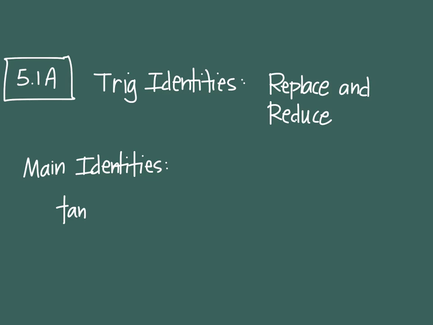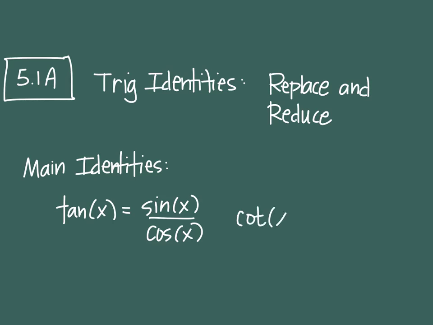Some of you know already, tangent of x. We already know that tangent of x is the same as, or identical to, sine of x over cosine of x. We've known that for like a month and a half already. That is an identity, that is true. Those two things are equal. So in the same way, what is cotangent identical to?